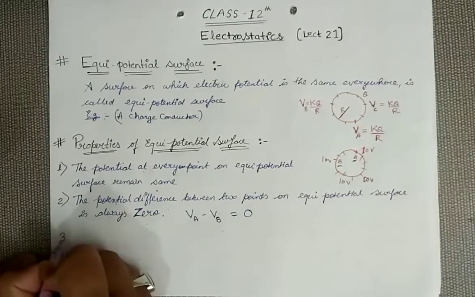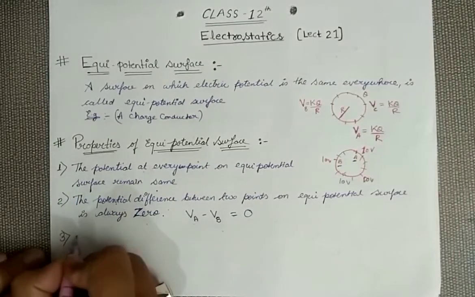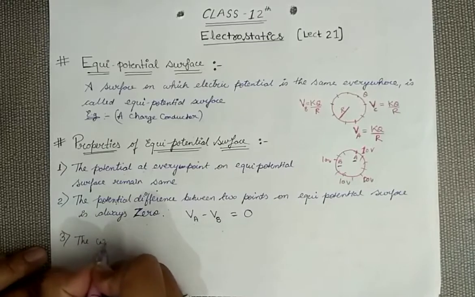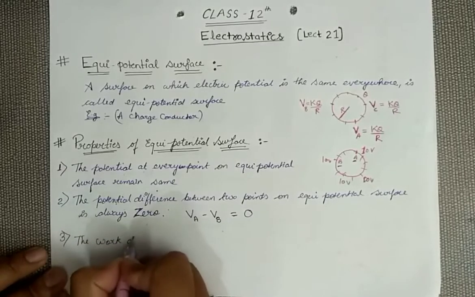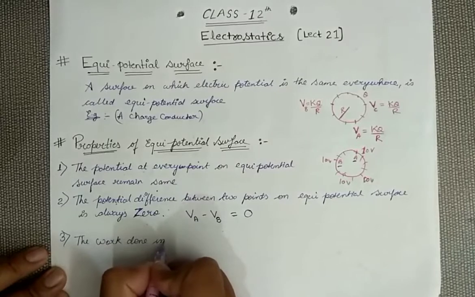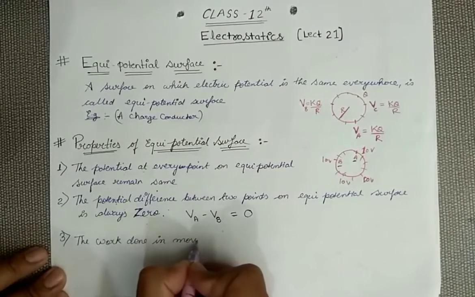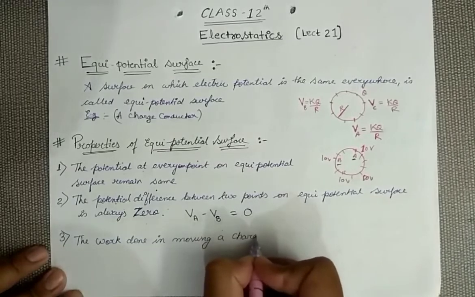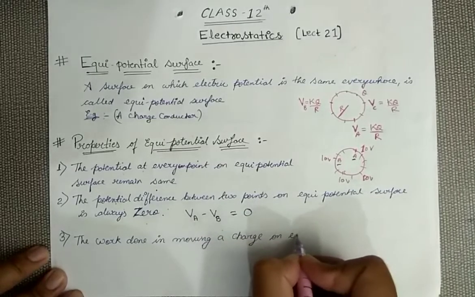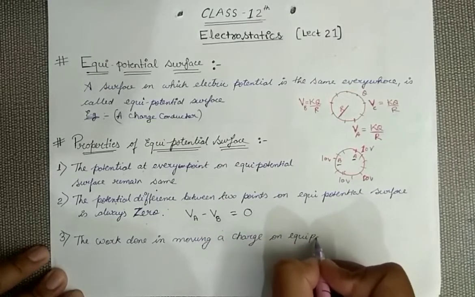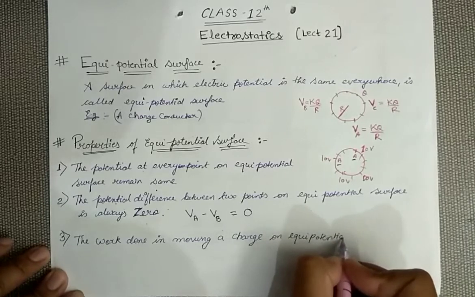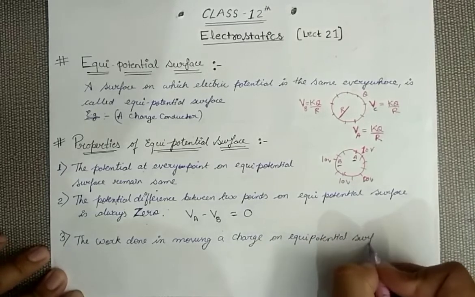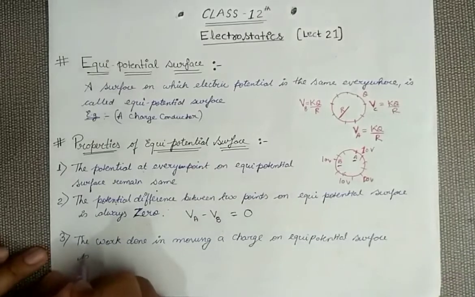Now the third one is also very important. It is related to work done. The work done in moving a charge on an equipotential surface is also 0.